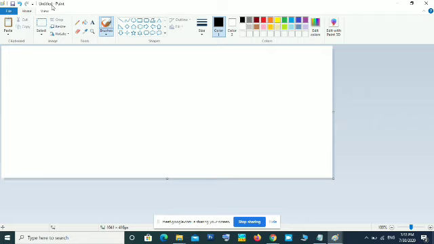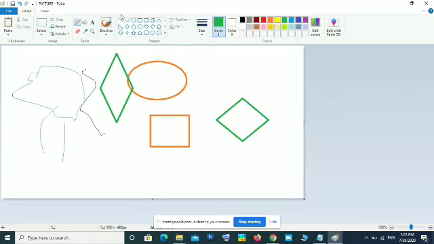Okay. When you see on the title bar untitled, that means you have not saved your file. If you save your file, that untitled will automatically change to the name you have given for the file. Here you can see now the file name is picture. On the title bar you can see the file name picture.